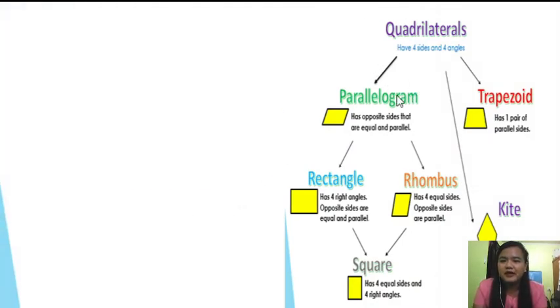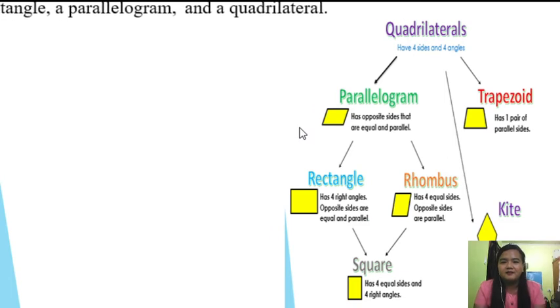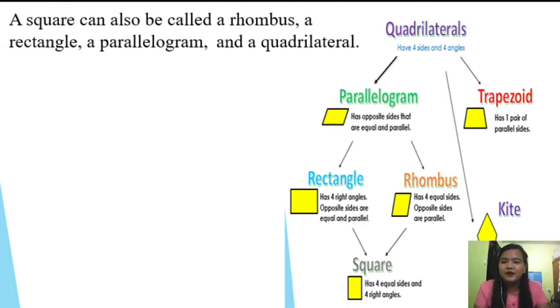So, given these quadrilaterals, we can say that a square can also be called a rhombus, a rectangle, a parallelogram, and a quadrilateral. So as you can see, kung titignan ninyo ang graphic, nasa baba si square, tama? Kung papunta si square sa taas, si square, okay? Si square, pwede daw siyang tawaging rectangle. Si square, pwede din siyang tawaging rhombus. Pwede din siyang tawaging parallelogram at pwede din siyang tawaging quadrilateral.